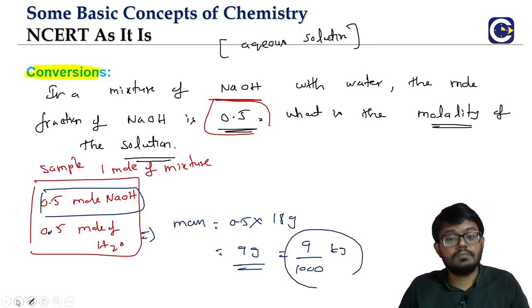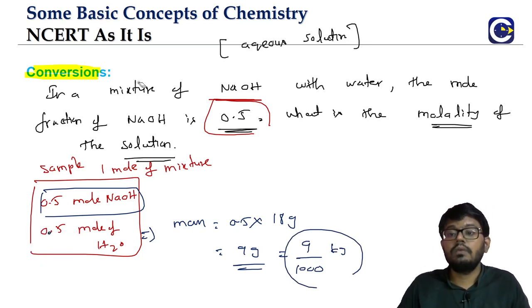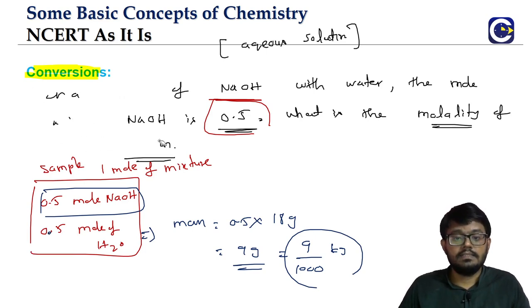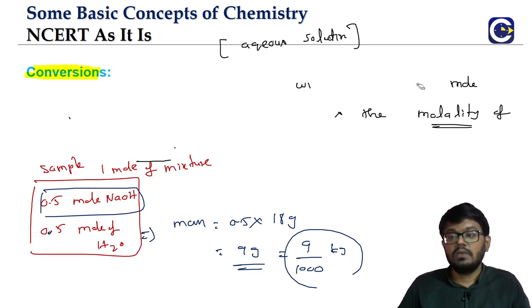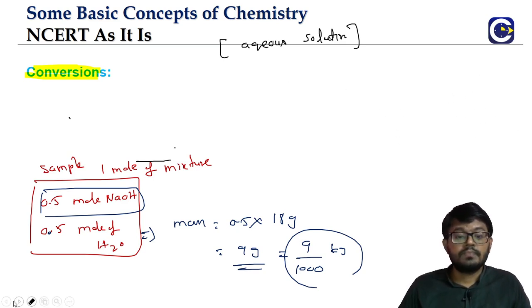This is the mass in terms of kilograms. Now we will go to the next part. I'll erase this one because we already got the idea of the question, right? So what is it that we need to find? We have to find the molality. What is the molality formula? Number of moles of solute divided by mass of the solvent in kgs.